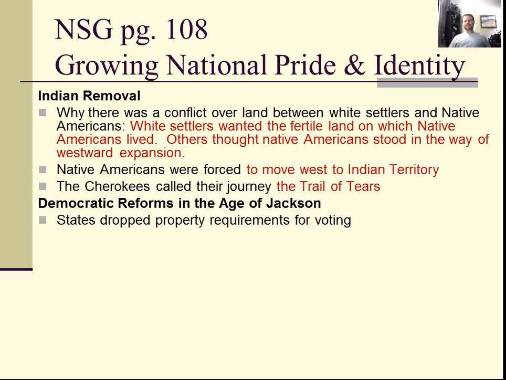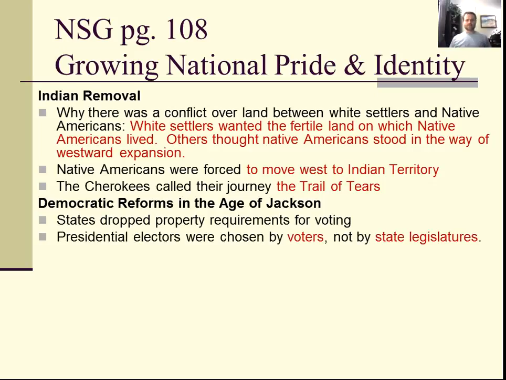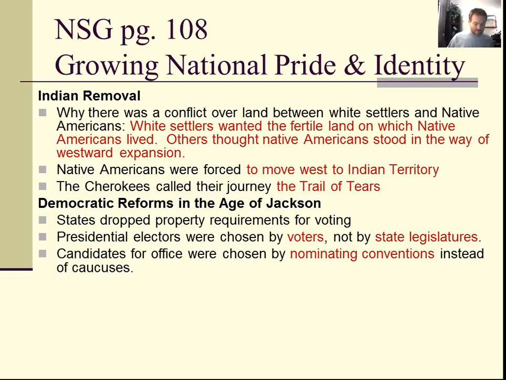Democratic reforms in the age of Jackson. States dropped property requirements for voting. Presidential electors were chosen by voters, not state legislators. And candidates were chosen by nominating conventions rather than caucuses. This was all an expansion of democracy. More people could participate. More people could vote.